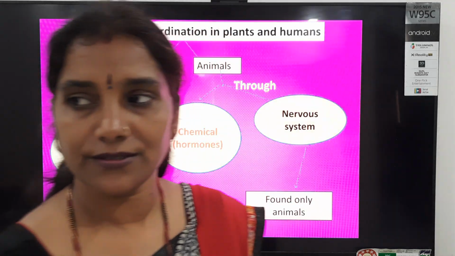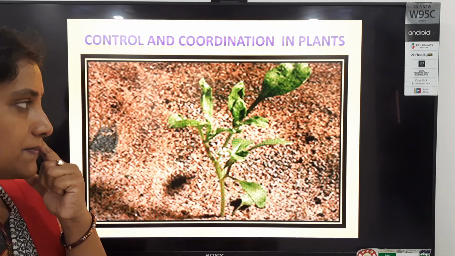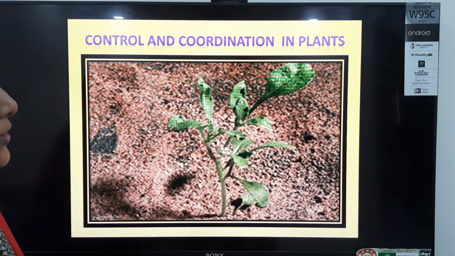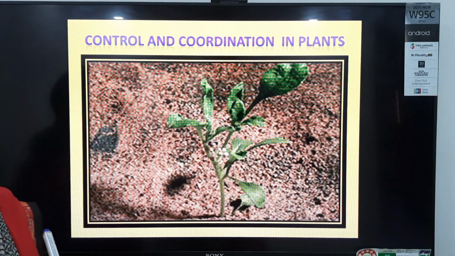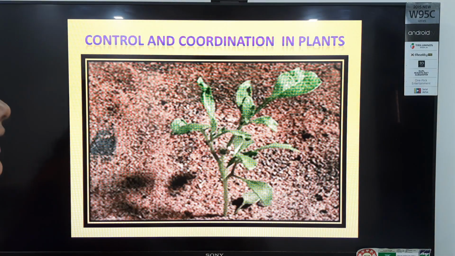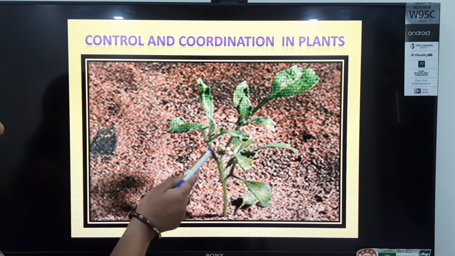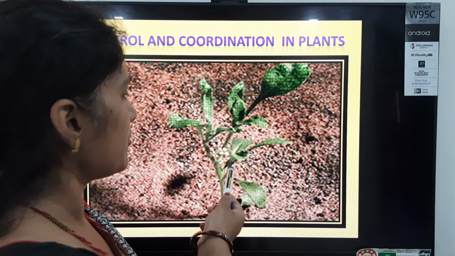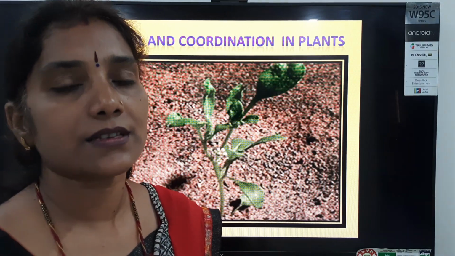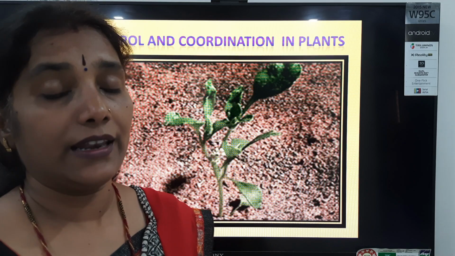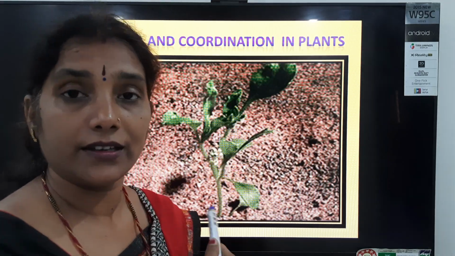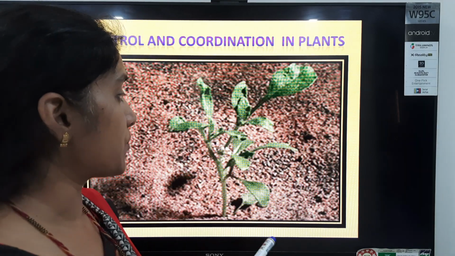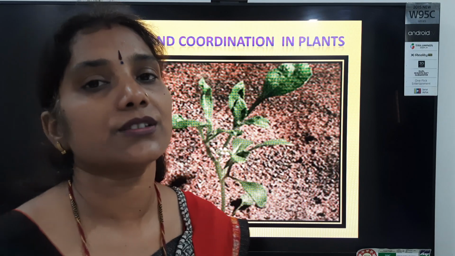Let's observe, students. As I told you, plants don't have legs. And as you know, we respond to different stimuli. In the same way, plants also show a response to different stimuli like water, air. They show a response to gravity. They show a response to touch also. So how do they show the response?